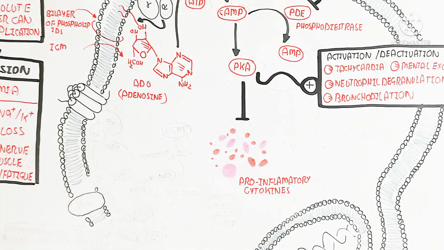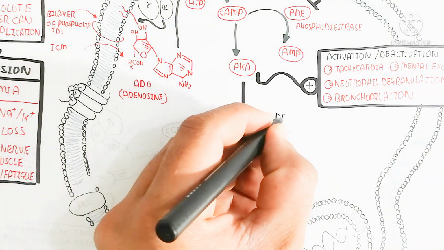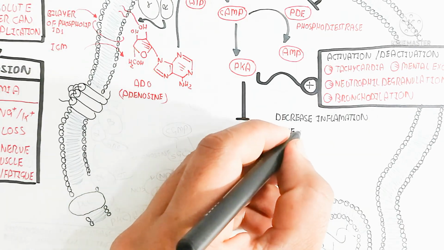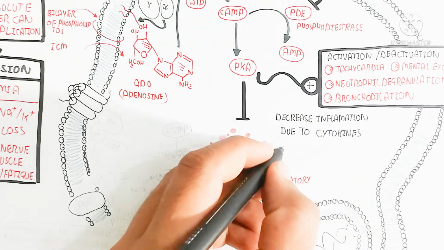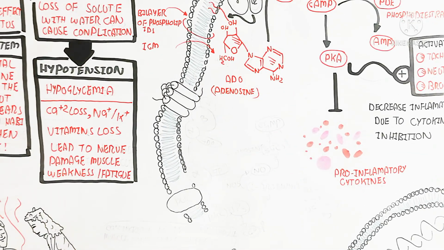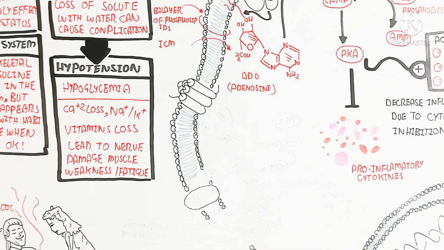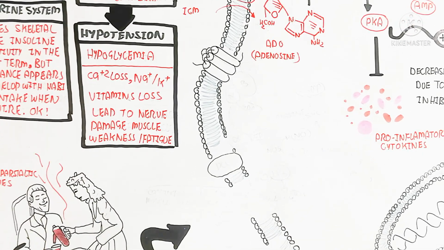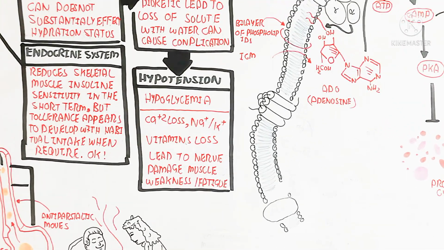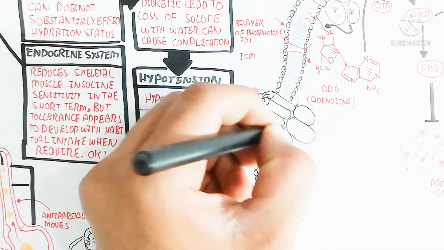And cyclic AMP will lead to stimulation of protein kinase A. This protein kinase A targets different proteins for the transcription factor, as well as activation of the transcription factor protein, and decreases inflammation due to cytokine inhibition. But an important thing you need to understand is that it will also inhibit cell proliferation and cell growth.